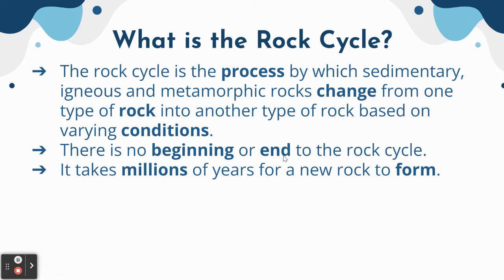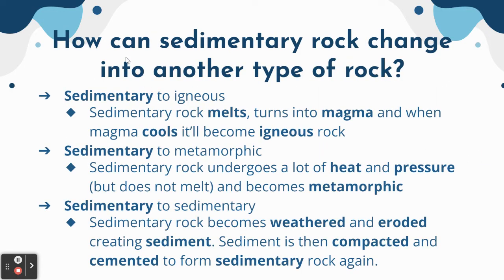And like I said, there's no beginning or end to the rock cycle, and it takes millions of years for a new rock to form. So this does not happen overnight. This does not happen in any of our lifetimes. It takes millions of years for a new rock to form. Now we're going to look at how each type of rock can turn into different types of rock. It can even turn back into the same type of rock that it is.